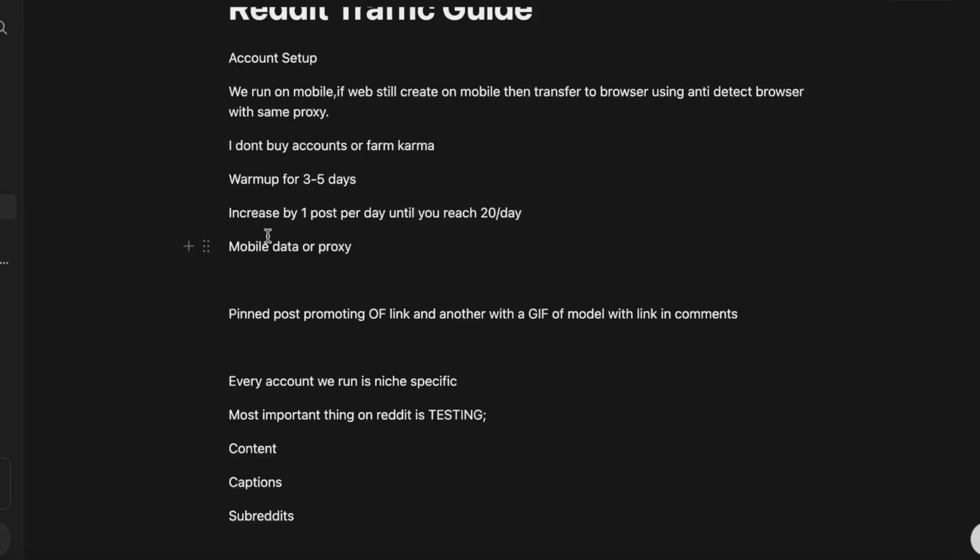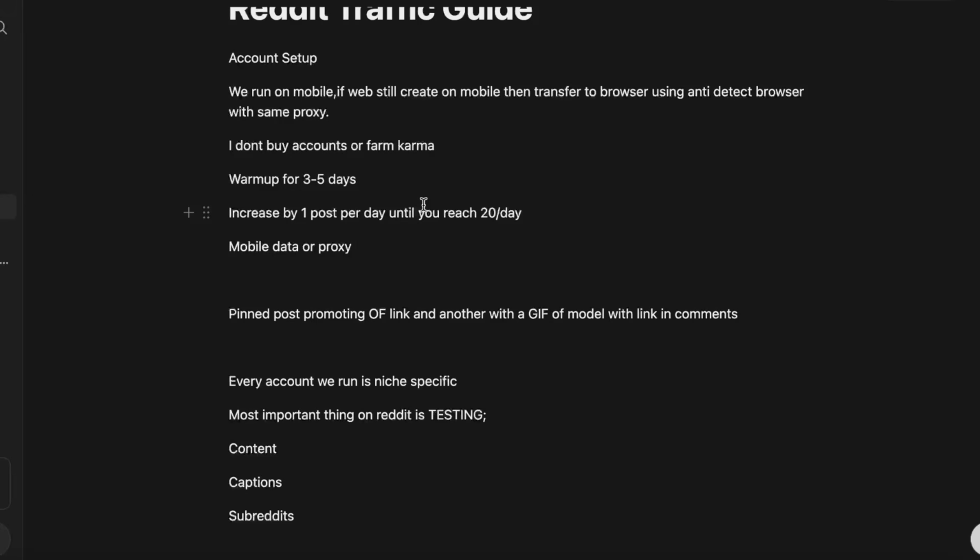And the main thing with Reddit as well, that I've not really mentioned here, but I'll say now, is if you're going to do multiple accounts on Reddit, you need to make sure everything is different. Okay, and when I say everything, I mean literally everything. The captions. If you're going to use the same content, spoof it. The link should be different, at least the tracking link. It doesn't have to be a link me or get all my links, whatever. If it's just an OF link, make sure it's a different tracking link each time. But yeah, literally everything should be different.